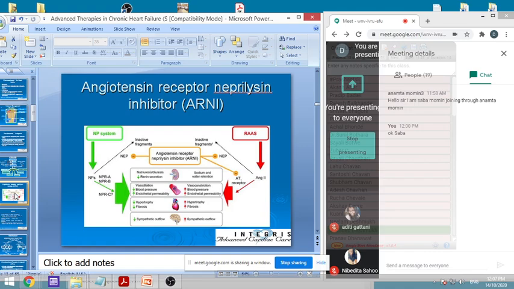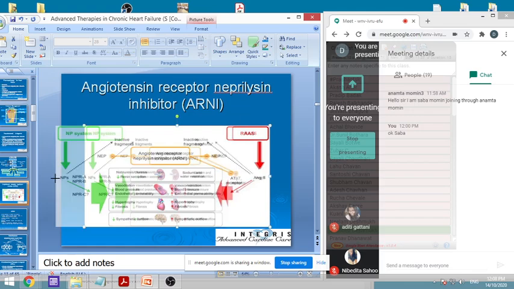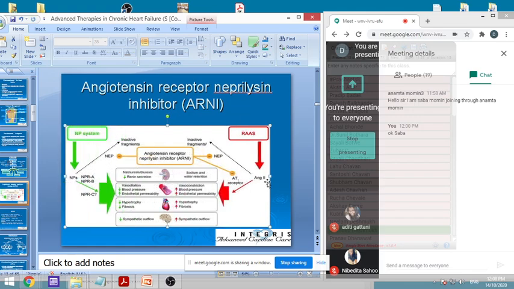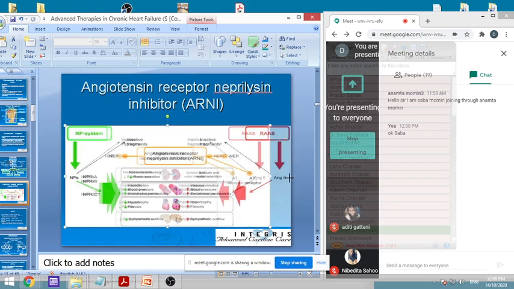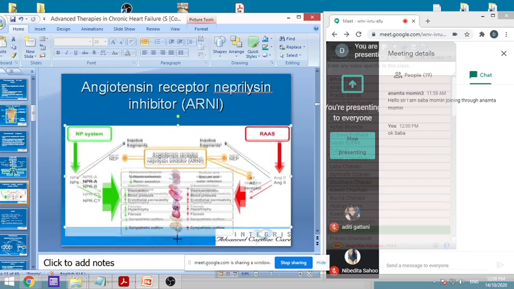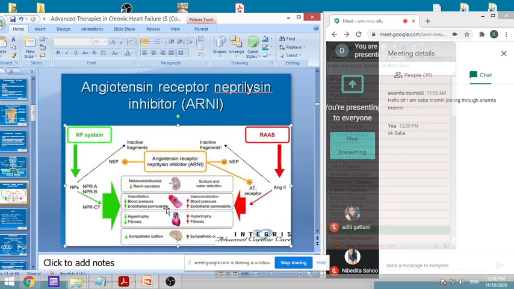So there is a natriuretic peptide system, we call it the NP system. These natriuretic peptides regulate various activities. These natriuretic peptides are converted into inactive fragments, and the angiotensin receptor neprilysin inhibitor acts on this. These are the inactive fragments.